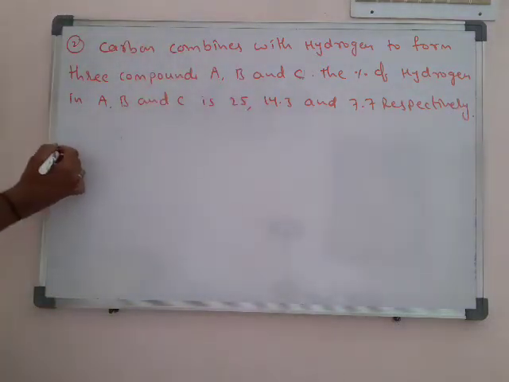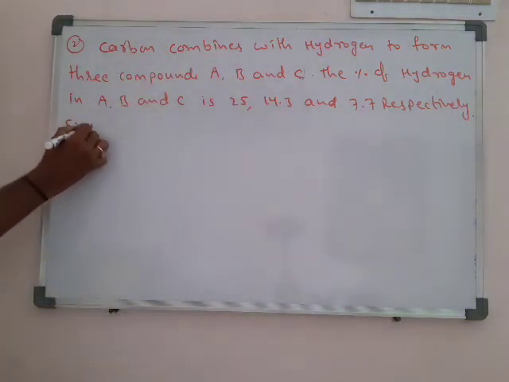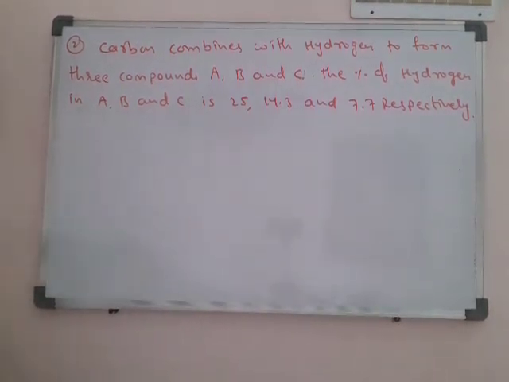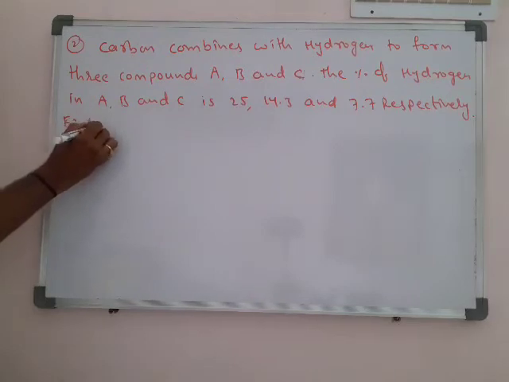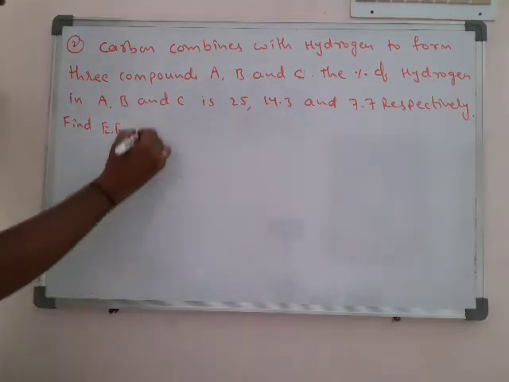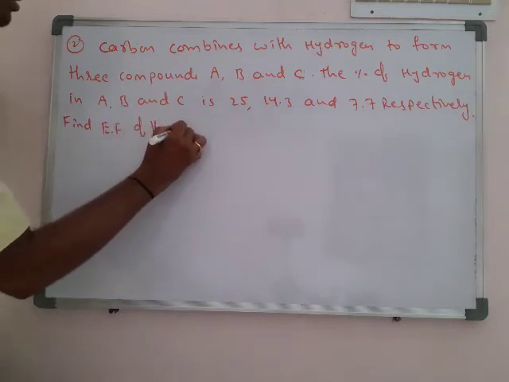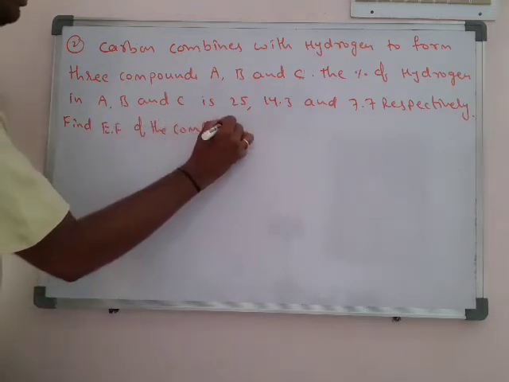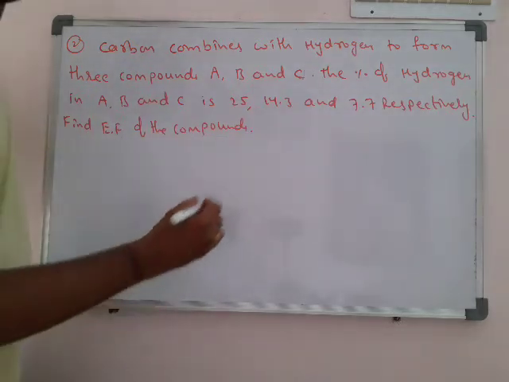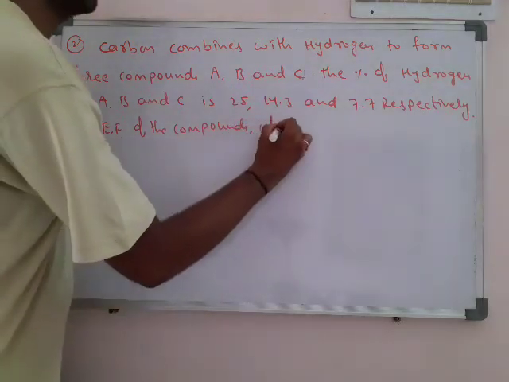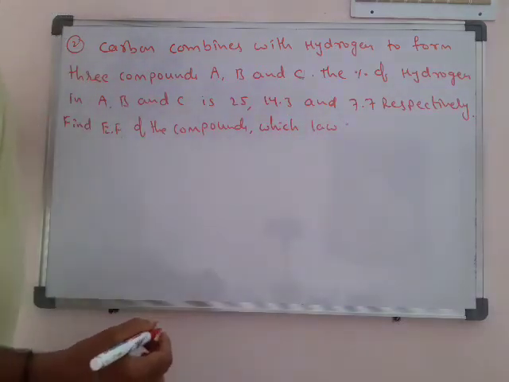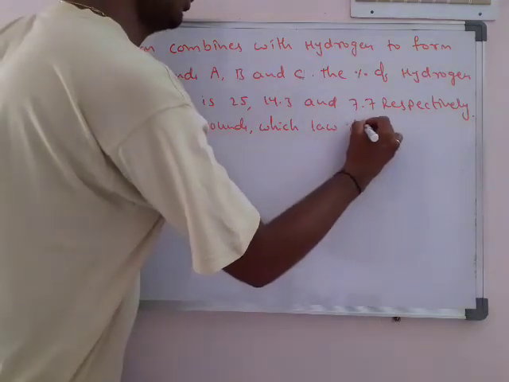Find the empirical formula of the compounds. We know the EF full form, empirical formula. And last, it is also asked which law does this explain?